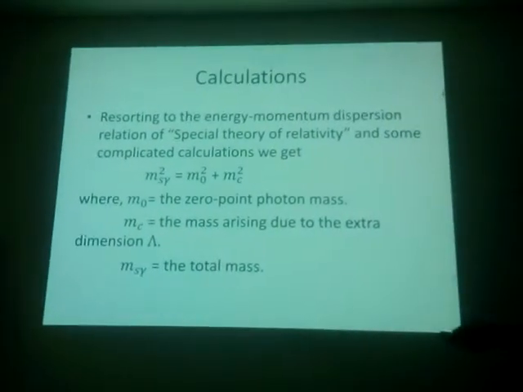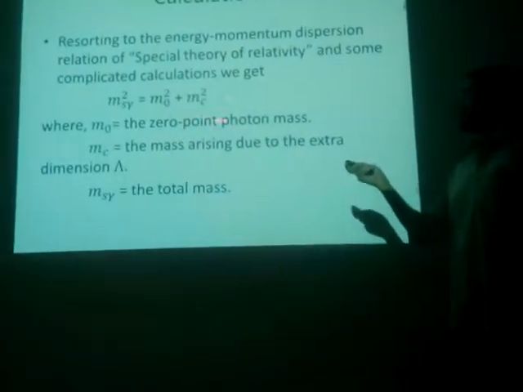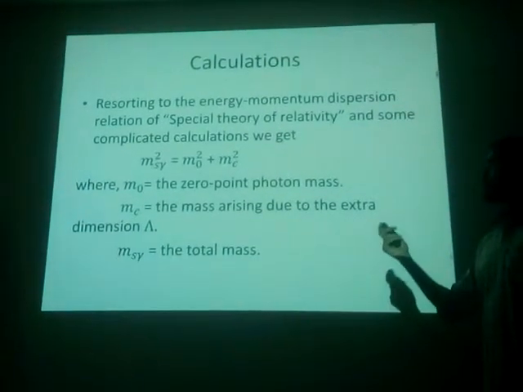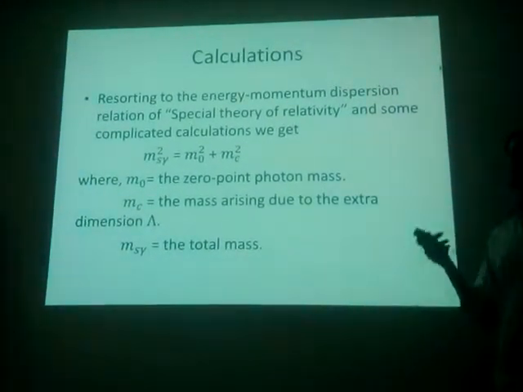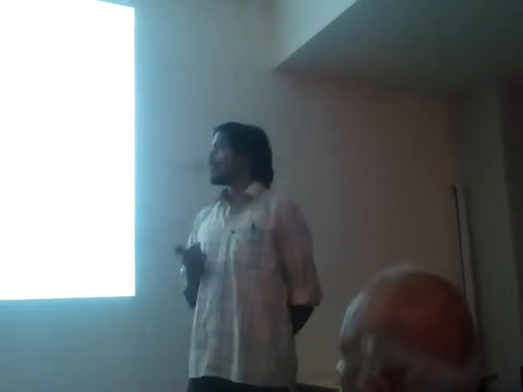And the result we obtain after resorting to the normal energy momentum dispersion relation of Einstein. We get m_γ total squared equals m0 squared plus mc squared, where m_γ is the total mass of the photon, mc is the compact mass, and m0 is the zero point photon mass, which means it is the normal mass of the photon, which we can assume if it exists, although it is considered as 0.